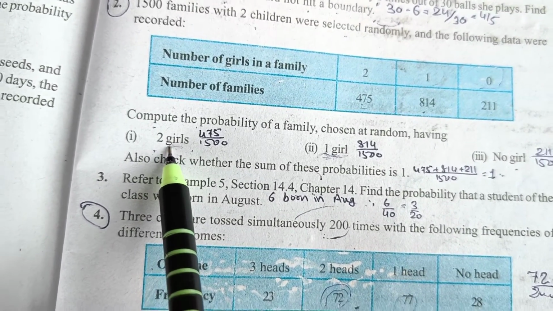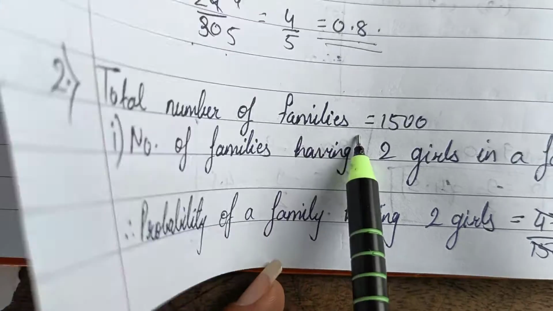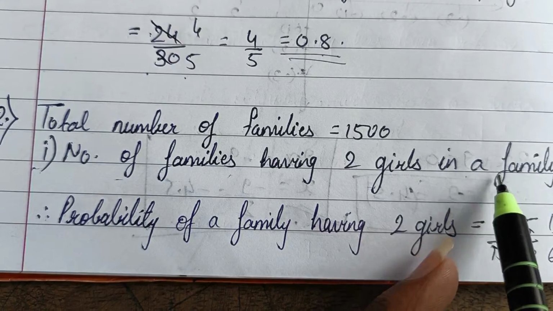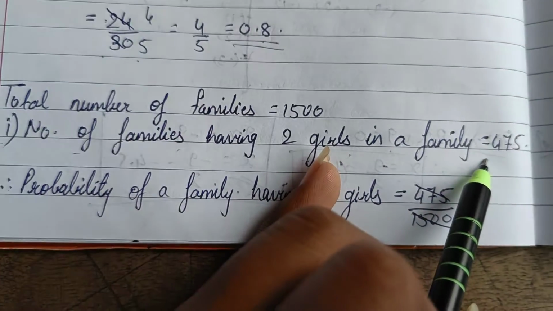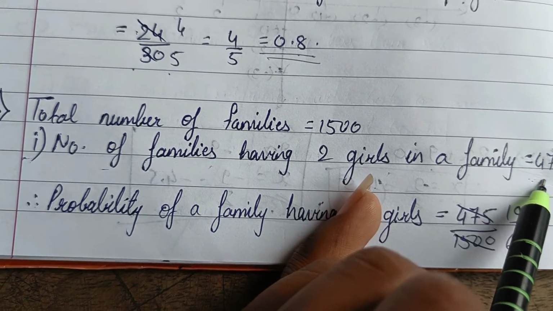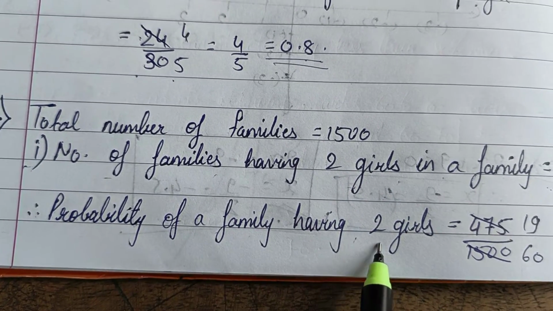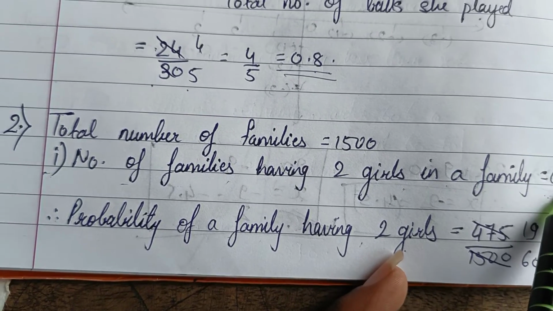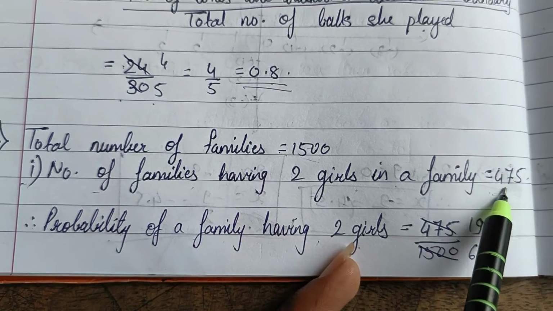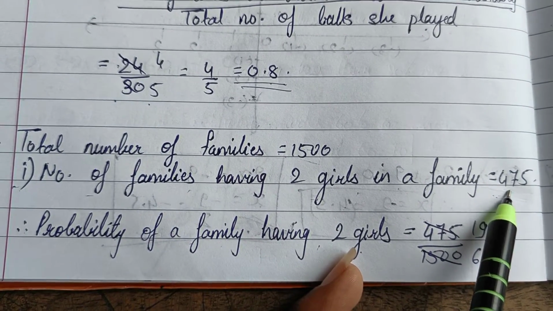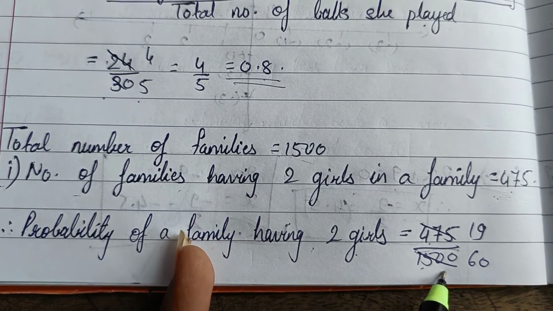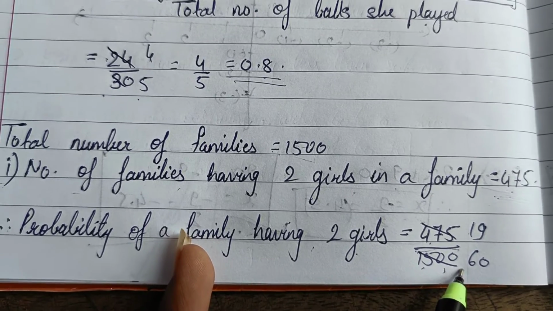See now, for 2 girl children, okay, total number of families you are having is 1500. For question number 1, number of families having 2 girl children is 475. Okay, this data I have collected from that box which is given. So that is 475. Now probability of a family having 2 girls will be number of possible outcomes upon total number of outcomes. Possible is 475 because for 2 girls it is 475. So your possible outcome is 475 upon total number of outcomes is 1500. So your answer will be 19 by 60.